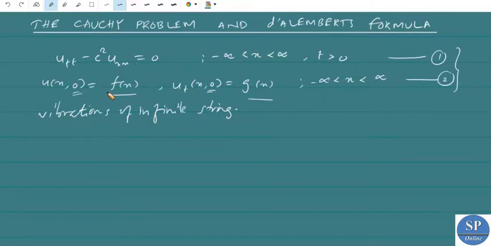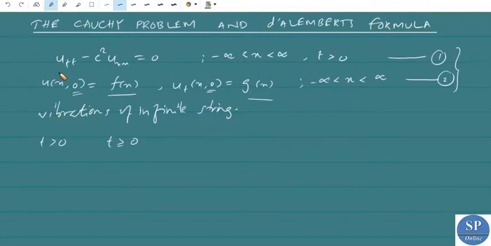A classical solution of this Cauchy problem 1, 2 is a function u which is twice continuously differentiable for all t greater than 0 such that u and u_t are continuous in the half space t greater than or equal to 0 and such that they satisfy these two conditions 1 and 2.